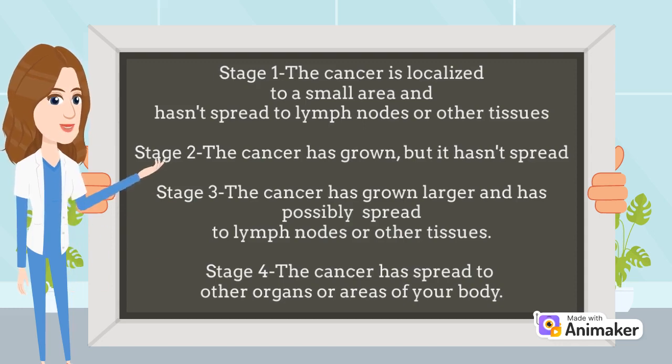For stage 3, the cancer has grown larger and has possibly spread to your lymph nodes or other tissues in your body. And stage 4 is very dangerous for lung cancer patients and it is very difficult to be treated, which is when the cancer has spread to other organs or areas of your body.